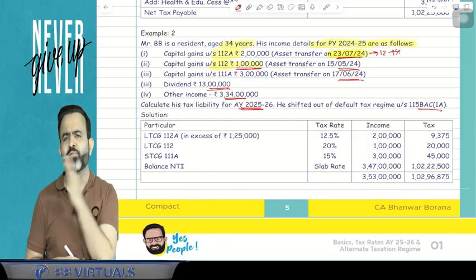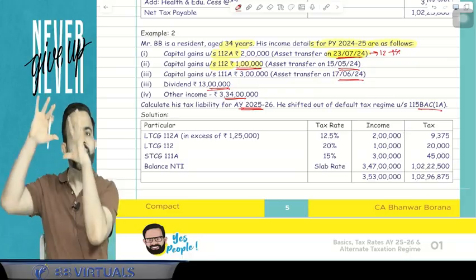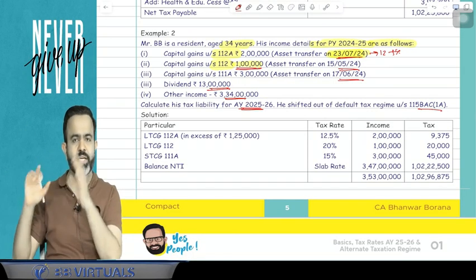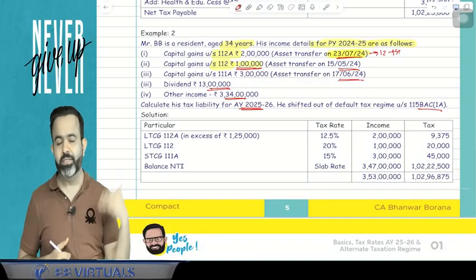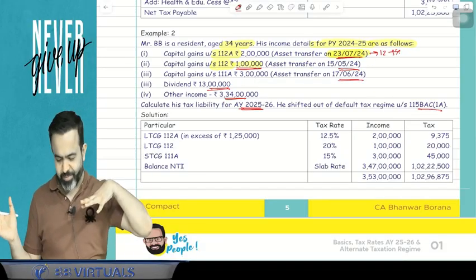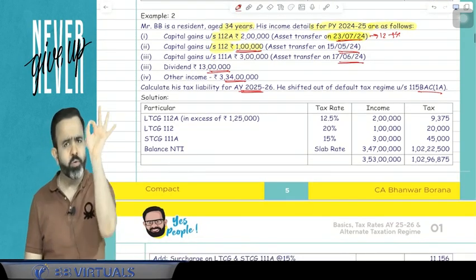He is not opting for section 115BAC. There is a section 115BAC where there are separate slab rates, like up to 3 lakh there is no tax, 3 lakh to 7 lakh 5%, 7 lakh to 10 lakh 15%, 10 lakh to 12 lakh, and so on. Those are different slab rates. So that section he opted out. So here guys, how to calculate the tax?